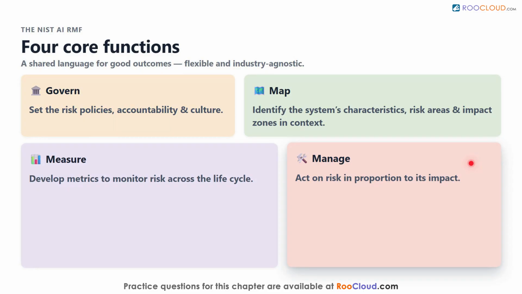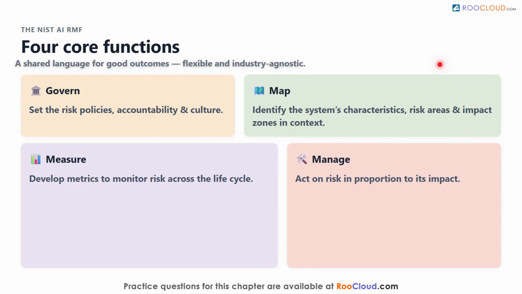These four functions create a shared language for good outcomes, and they break down into more specific categories and granular subcategories, much like the structure of the NIST cybersecurity framework. Notably, NIST stays flexible and industry agnostic, offering tools to assess risk without forcing systems into rigid categories.